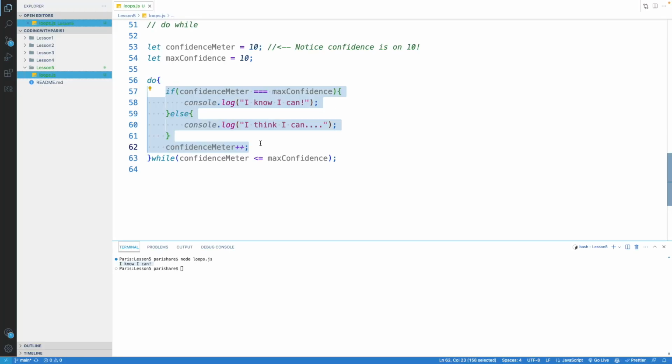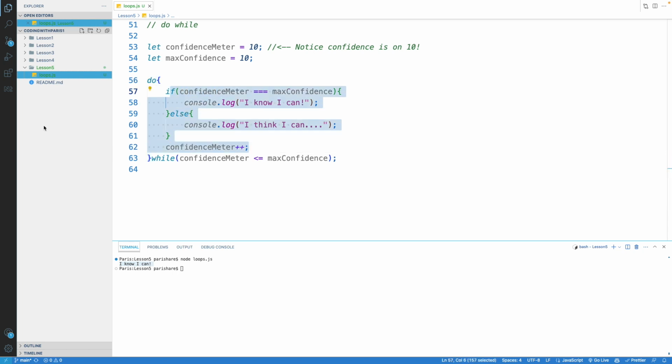Okay, and there are some good reasons why you might want the code to run at least once. I can't think of any off the top, but just think about it that way. Otherwise, you would use the regular while. With the do while loop here, just remember you don't need to do the brackets because the do is handling that bracket. So just slightly different.